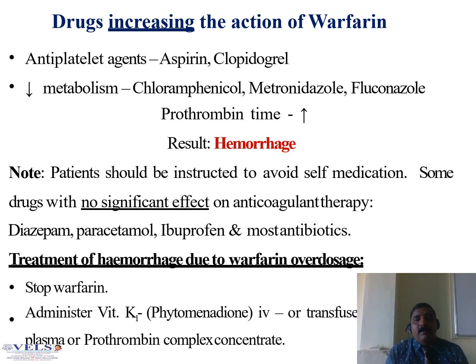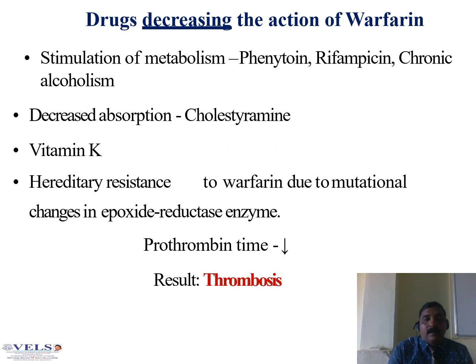What is the treatment of hemorrhage due to warfarin overdosage? Already discussed, it is a vitamin K type of drug. So what do you want to administer? Administer vitamin K1, that is phytomenadione, IV, or transfused plasma, or prothrombin complex concentrate. You want to stop warfarin and administer vitamin K1. So this is the antidote for warfarin.